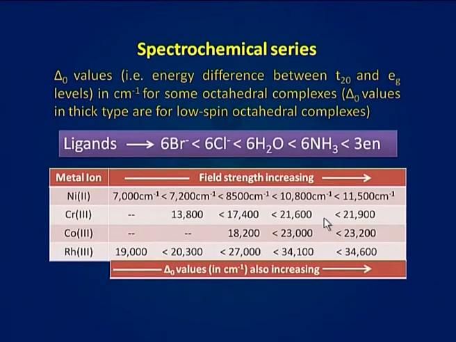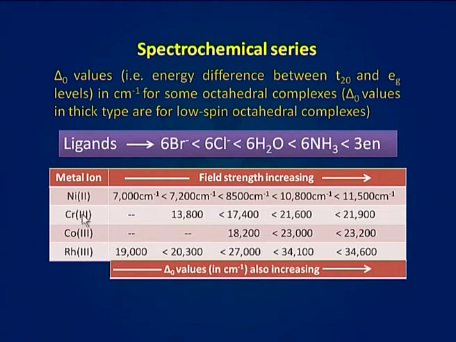The increase in the value of delta O on proceeding from left to right in the spectrochemical series is quite evident from the values of delta O for some octahedral complexes, which clearly show that since on proceeding from 6 Br minus to 3 ethylenediamine, the field strength of the ligands increases, the value of delta O also increases.